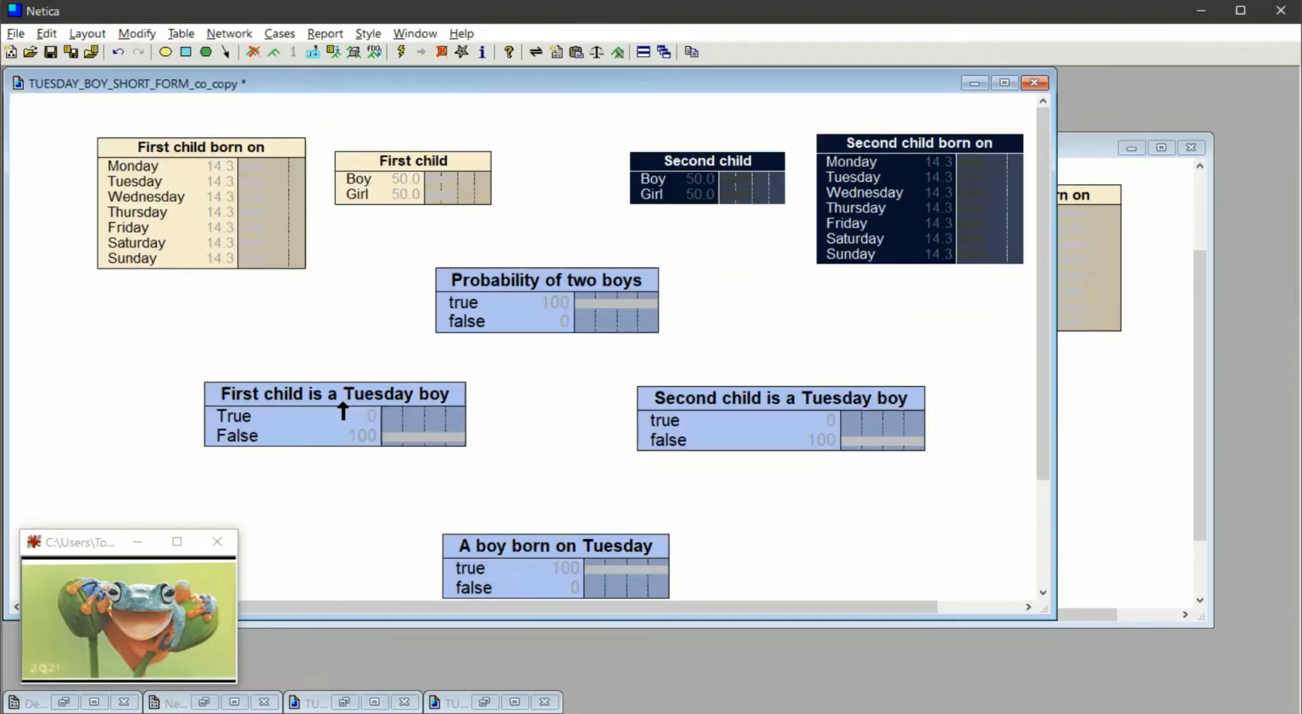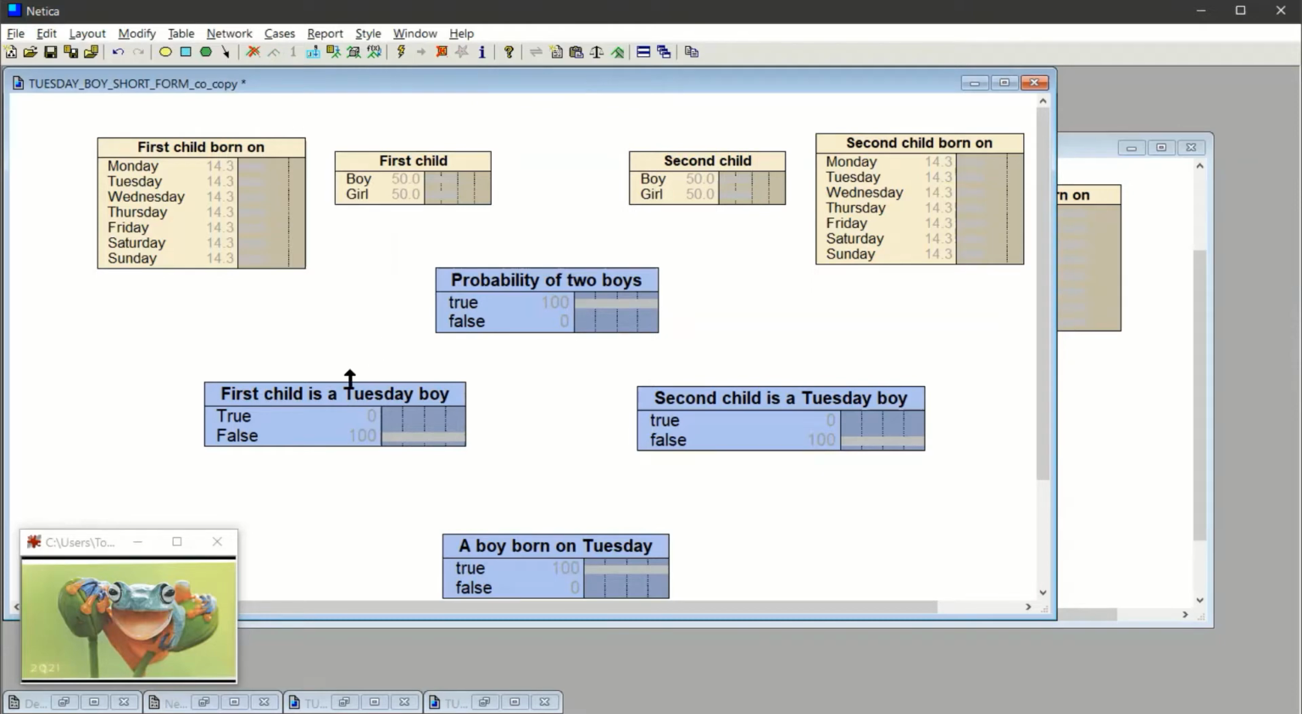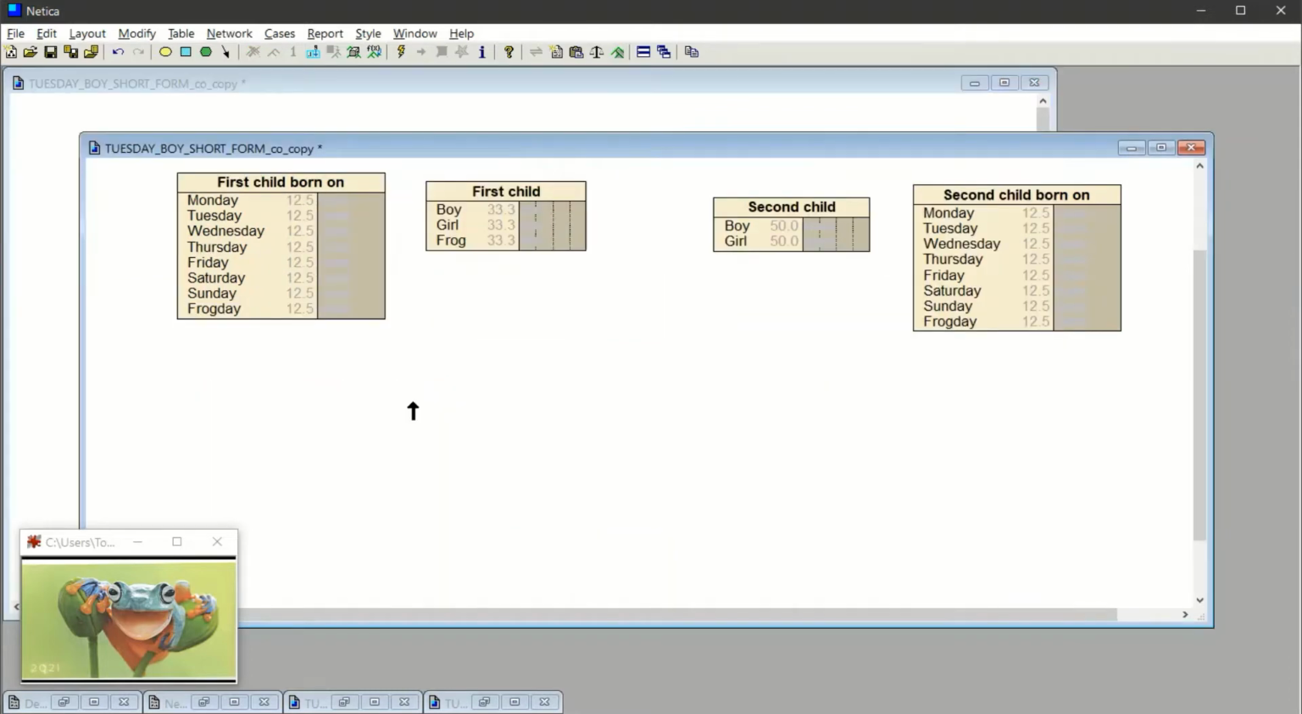All right. Now, we've got our nodes, but no links. Now let's first compute. What shall we compute first? Well, let's first compute the probability that the first child is a Tuesday boy. Okay, so we'll copy that. We'll go over here. Now, we need to teach Netica something. The first thing we need to do is tell Netica that this is linked to this and this. Now, we need to go into its brain. So we'll click on that.